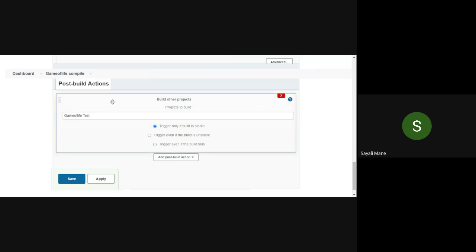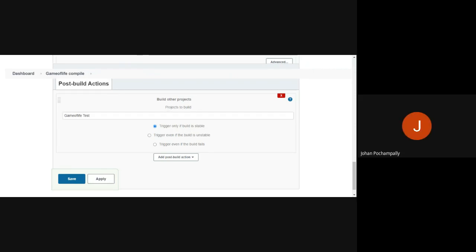See the ranking: first is compile, second one is test, and third one is package. So after compile, our next project should be the testing one. Please click Game of Life test, or simply type Game of Life test or your project name. And make sure you have checked the first option, trigger only if build is stable.